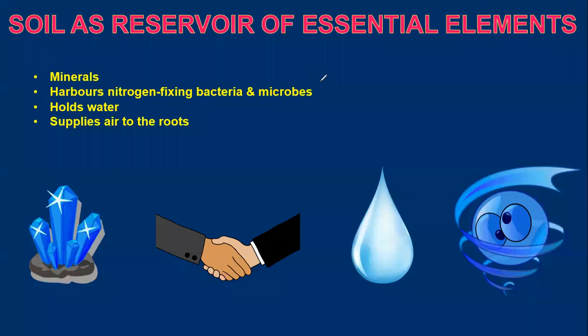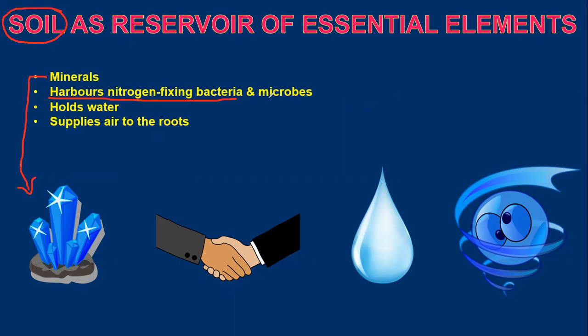Next, about the soil. So we have been discussing this for a long time in this chapter. So you all know from where the plants are getting these minerals. It might be from the water that we pour or from the extra nutrients that we add. As a reservoir of the essential elements, we can find the soil, right? In the soil, you will find the minerals.